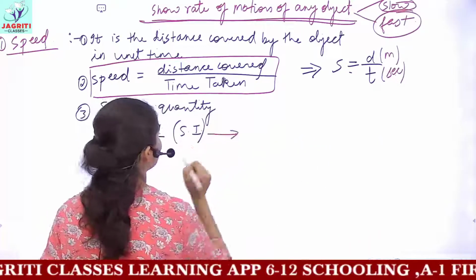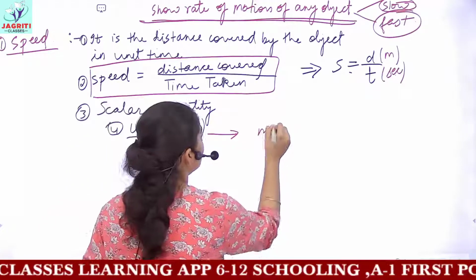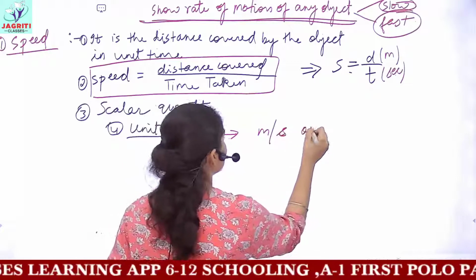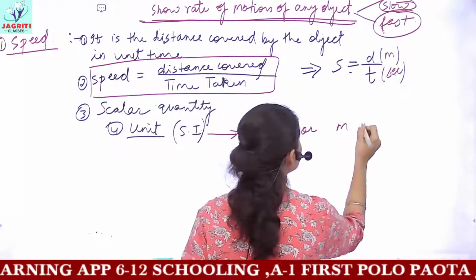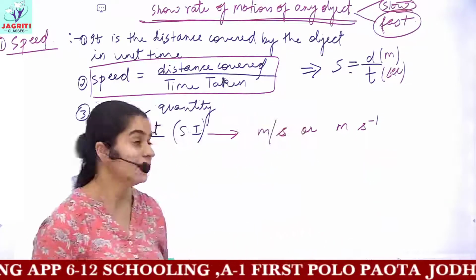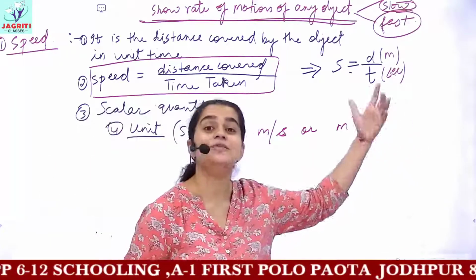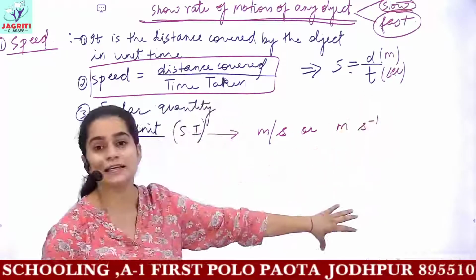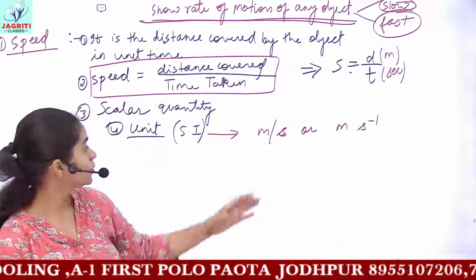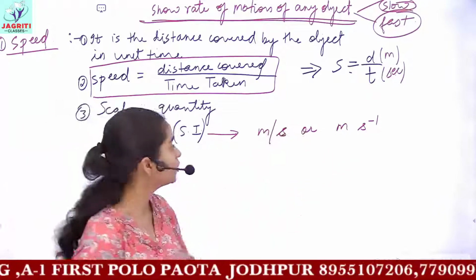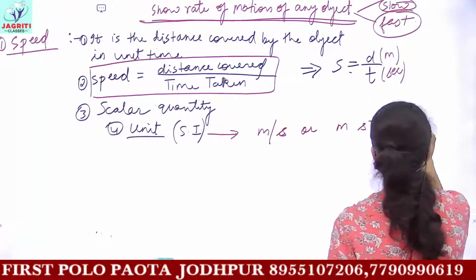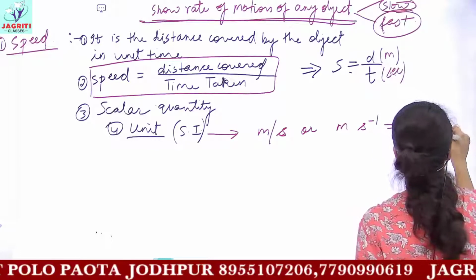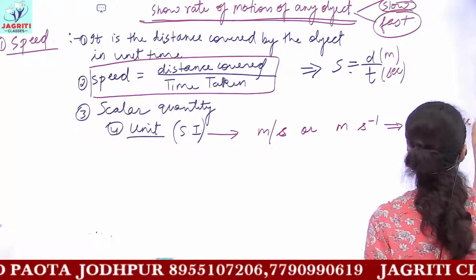So here I am writing the SI unit of speed, which is meter per second. It is also written as meter second inverse. Okay, this -1 is said to be inverse, that is if you take the reciprocal of this, S would come down. So this is the way to write the unit of speed, and the unit is meter per second.